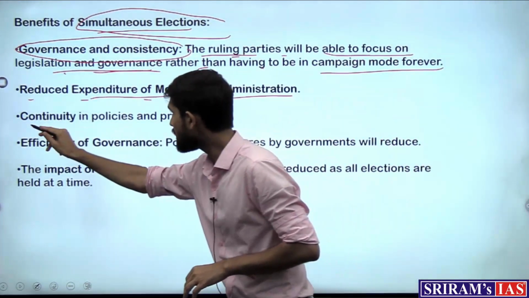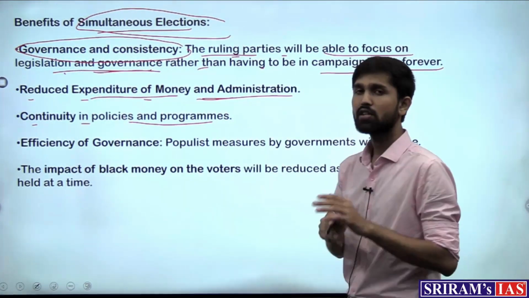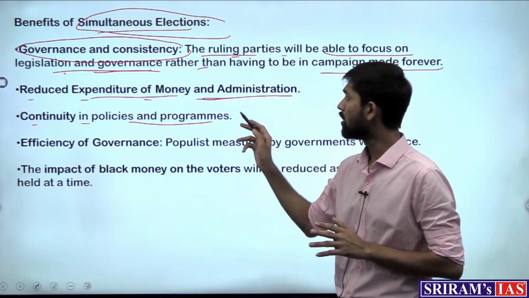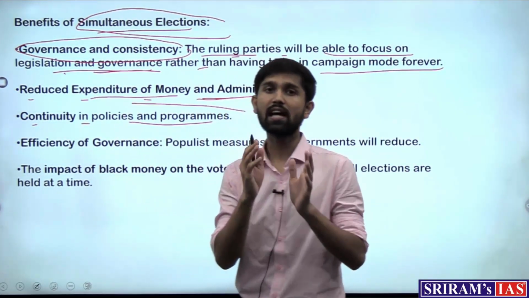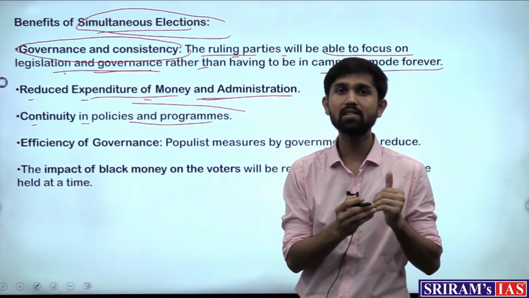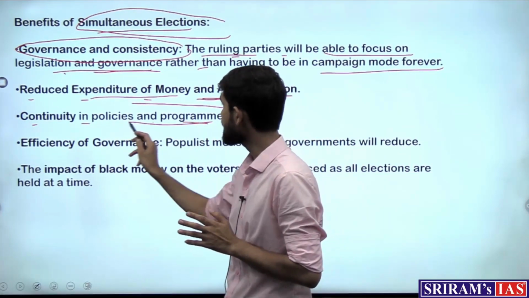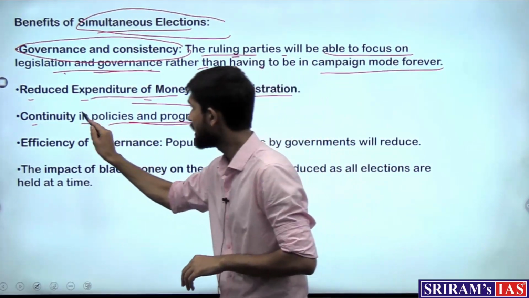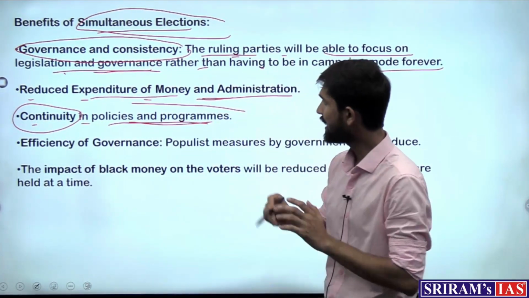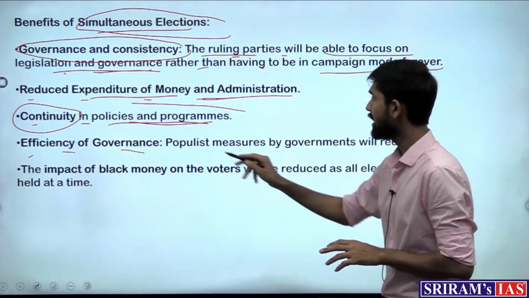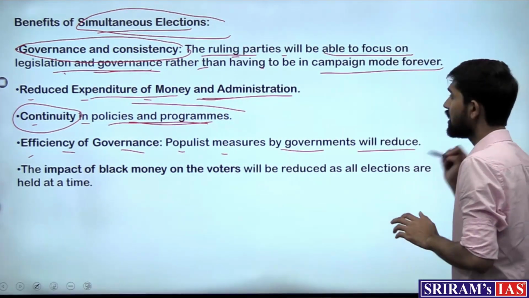Then continuity in policies and programs. So this is one of the crucial features, which means that whenever the elections have happened once at all levels, this would ensure that the election process is over, and in the governance and policy program implementation, there is continuity. And this would also result in efficiency of governance, which would mean that populist measures by governments will reduce.